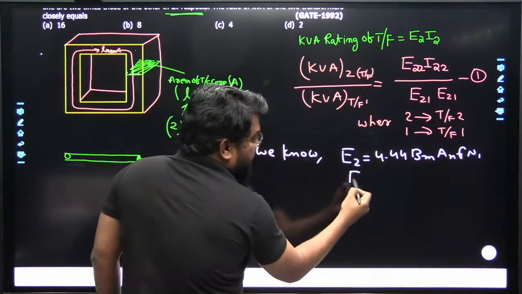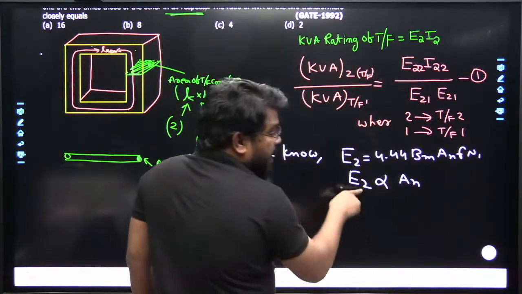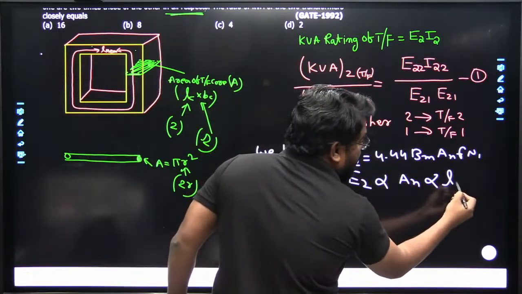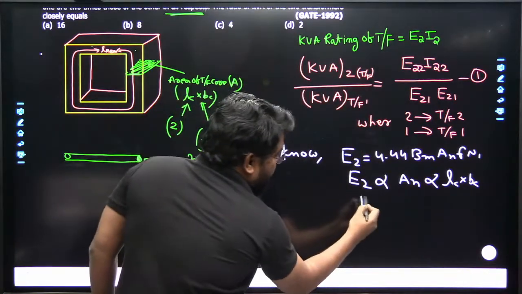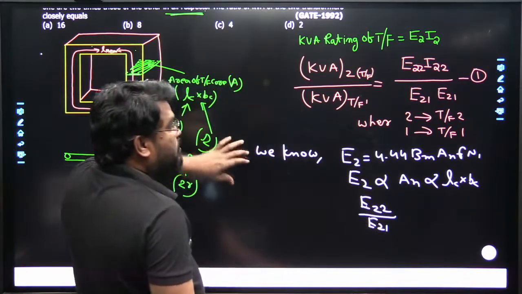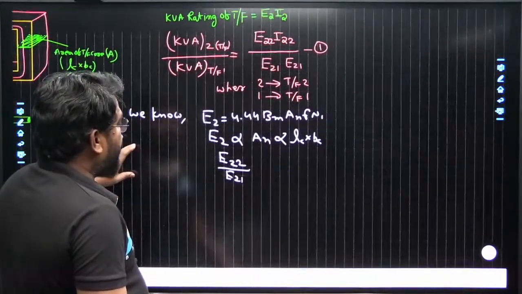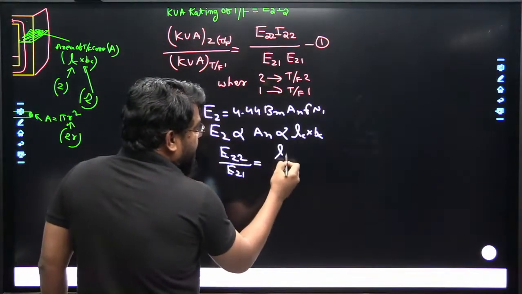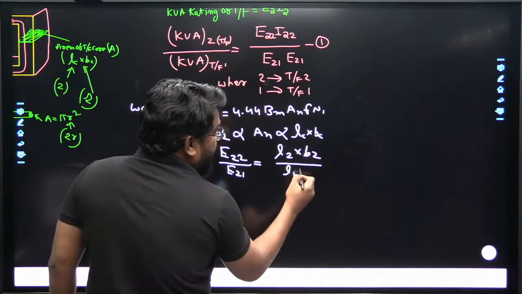So in this equation you can write E2 is directly proportional to AN. Already I mentioned that in all respects we have to take the length of the core and also the breadth of the core, not the mean length. So E2 2 divided by E2 1 is equal to L2 multiplied by B2 divided by L1 multiplied by B1.